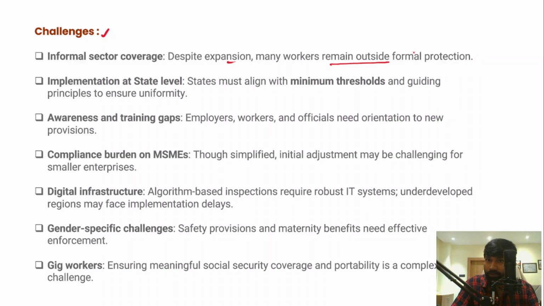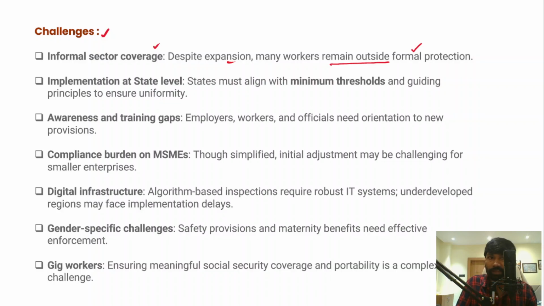If most of the workforce remains outside the formal protection of these labor codes, then the minimum wages, occupational safety, health of the workers, and social security of the workers, all these provisions might not be extended to those workers who are in the informal sector. This could be the first challenge. So that means they remain vulnerable.